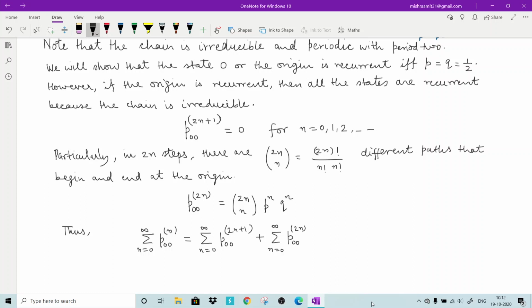So we have already seen that the odd step transition probabilities are 0. So this is nothing but only the even step transition probabilities. That means 2n C n p to the power n q to the power n. So now our aim is to show whether this series is convergent or divergent based upon the values of p and q.